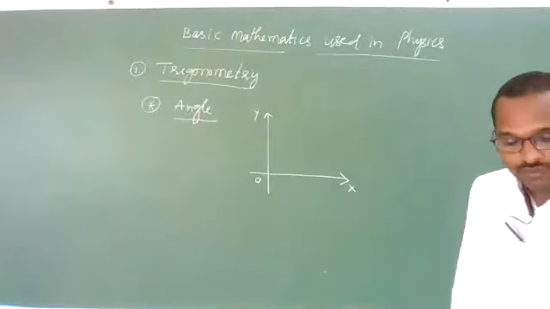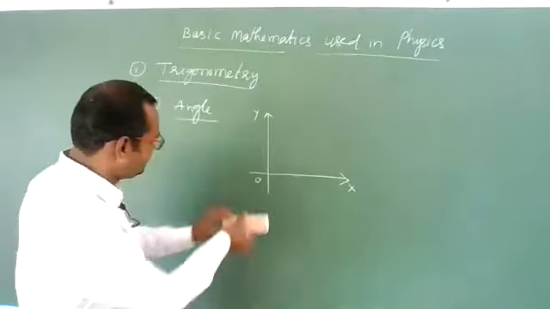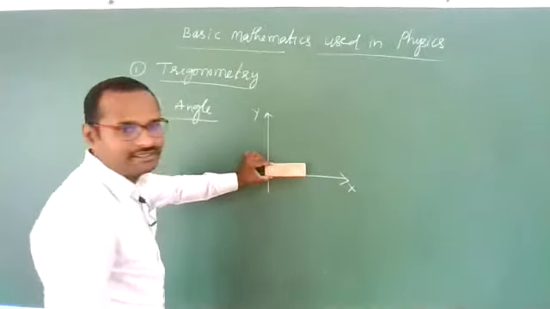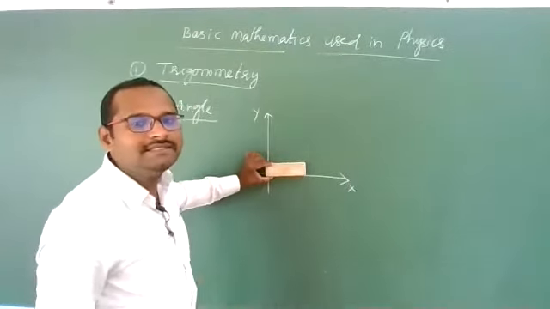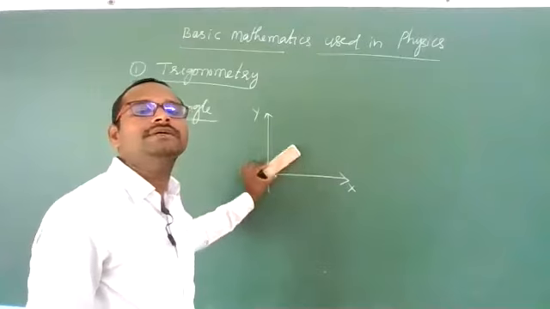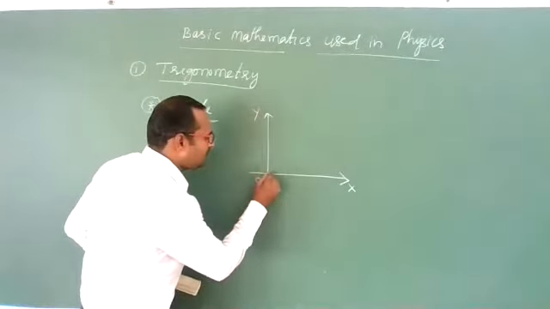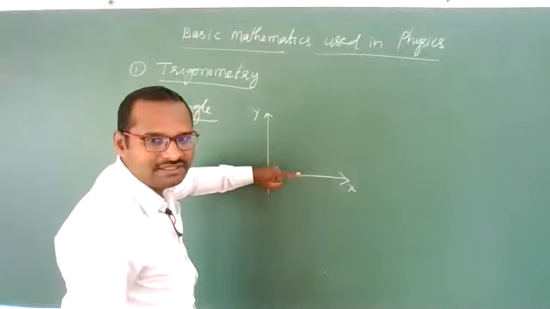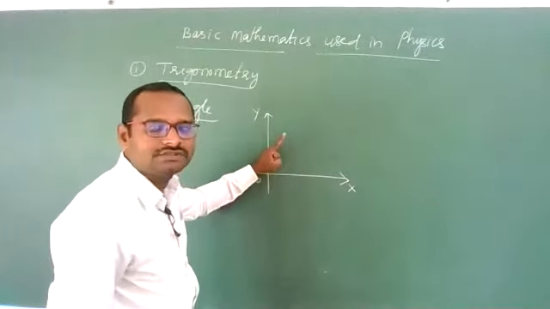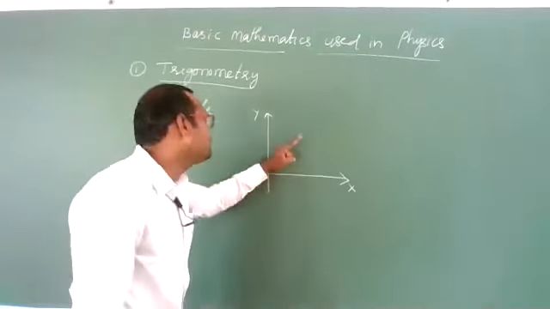Now in this, let us suppose we have one line. This duster that I have kept here, imagine it is one line. Now imagine that this line is revolving around this point O. About this point O, with my finger, it is revolving. Now, how much is this line revolving?